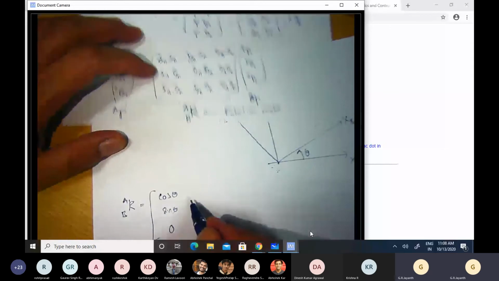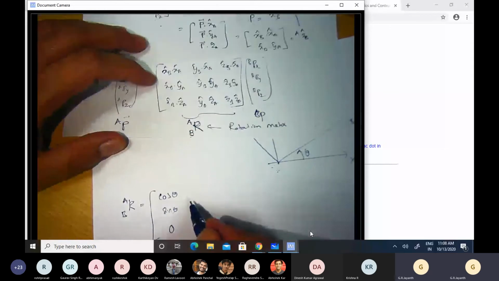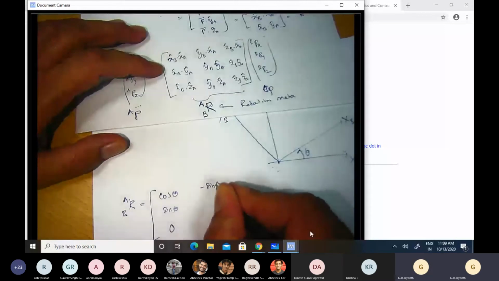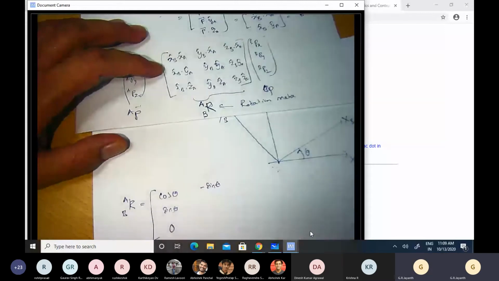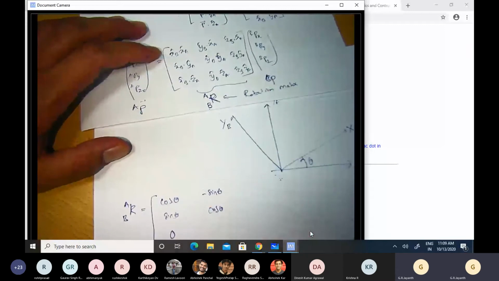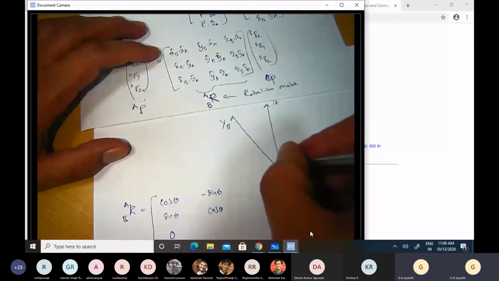Similarly, if I were to use this definition, y cap b dot x cap a will be minus sin theta. Y cap b dot y cap a is cos theta as before. Again, this y cap b is perpendicular to z cap a. They're 90 degrees to one another, so the dot product goes to 0.